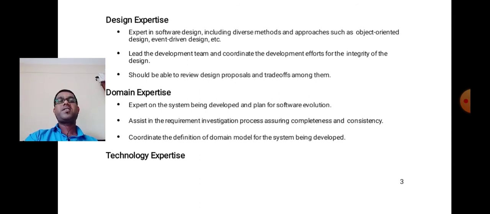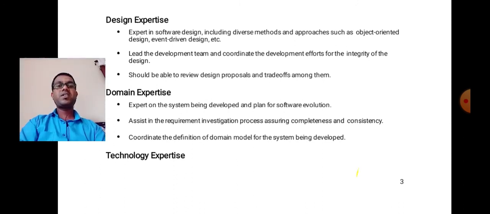The next one is domain expertise: expert on the system being developed and planning for software evolution, assisting in the requirement investigation process, assuring completeness and consistency. Also coordinate the definition of the domain model for the system being developed.